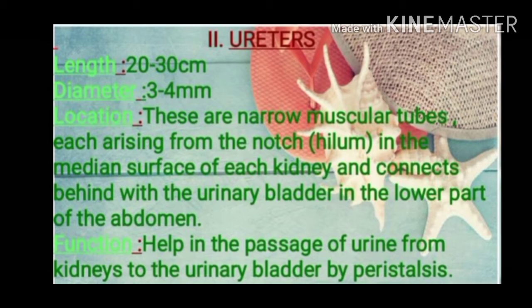Ureters. The average length of ureters in an adult human being is 20 to 30 centimeters, with a diameter of 3 to 4 millimeters. These are actually narrow muscular tubes, each arising from the notch or hilum in the median surface of each kidney and connecting behind with the urinary bladder in the lower part of the abdomen. Ureters help in the passage of urine from kidneys to the urinary bladder by peristalsis.